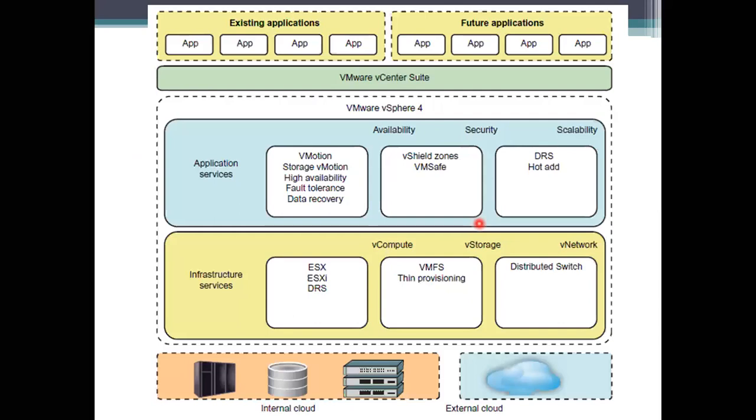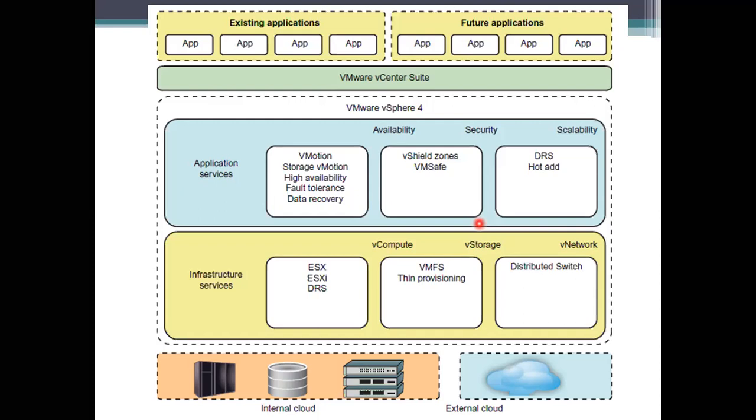This is the diagrammatical representation of vSphere 4. It has a cloud operating system which can manage the computing, storage, and network resources over these virtualized data centers. The services, applications, and clouds have been divided.